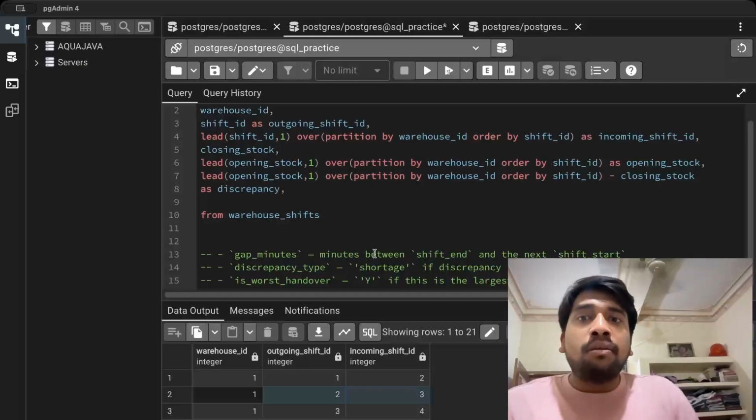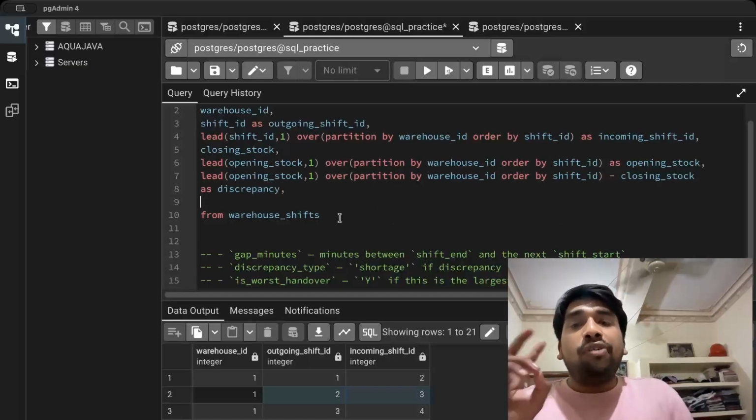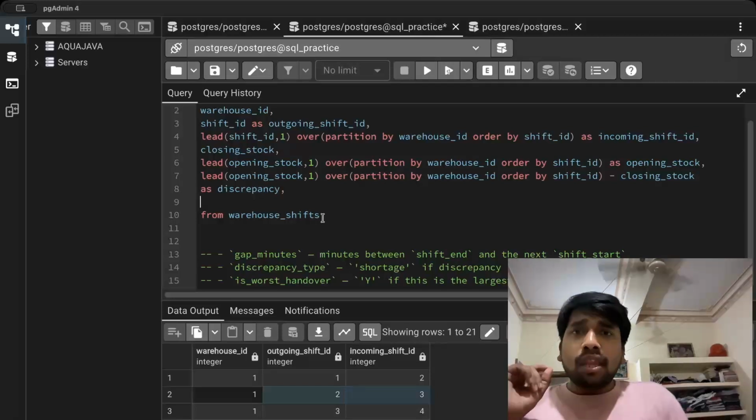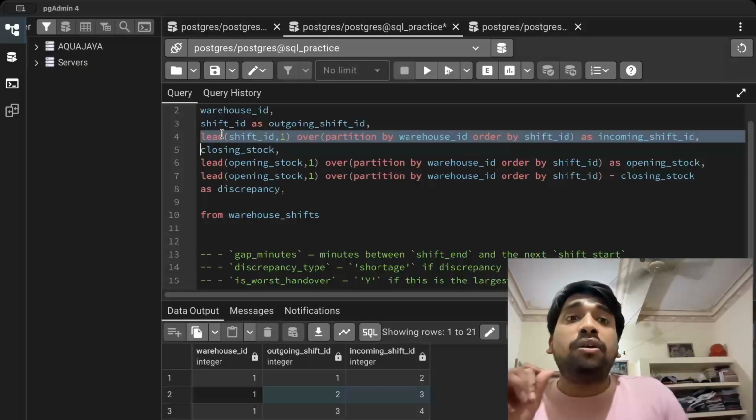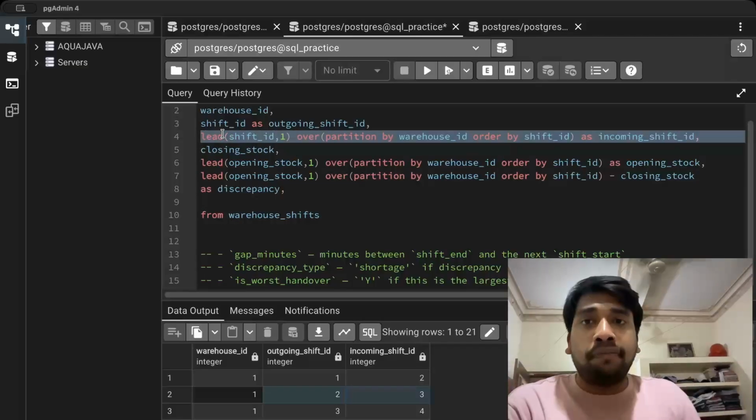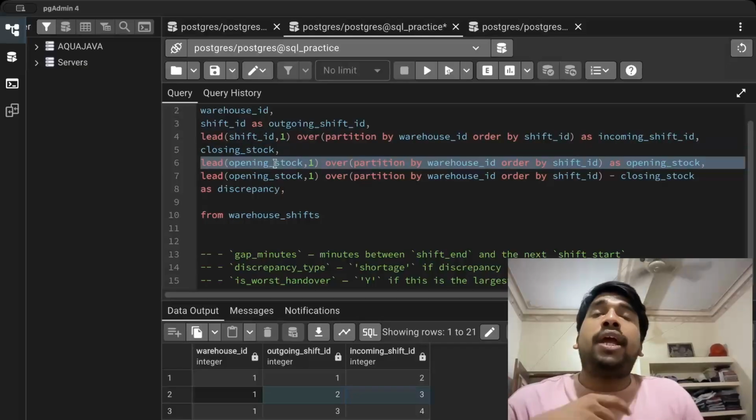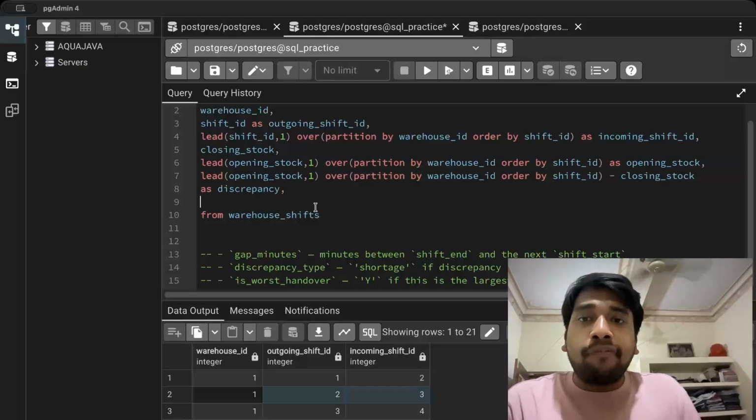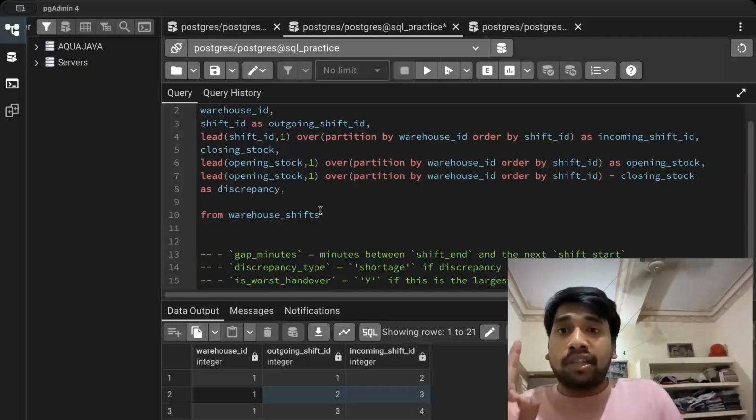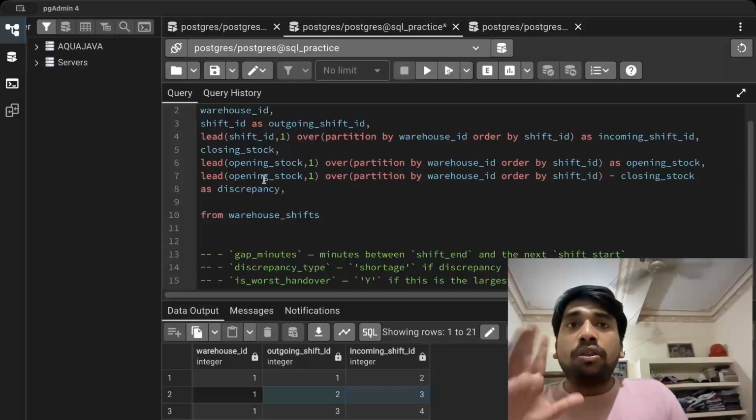Now gap minutes between shift end and the next shift start. Okay, now for this we have not specifically calculated next shift timing. For example, you can see here we have found the next shift ID, the incoming shift ID. Here we have found the next shift's opening stock. But for shift timing we have not done such a thing, but we will do the same thing, right?